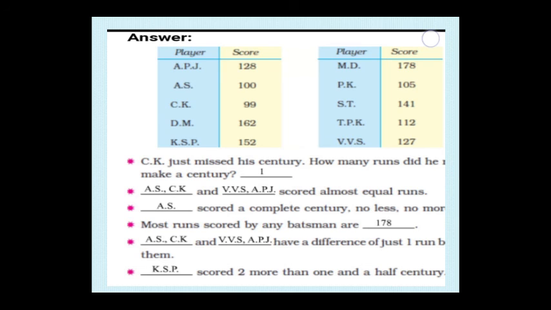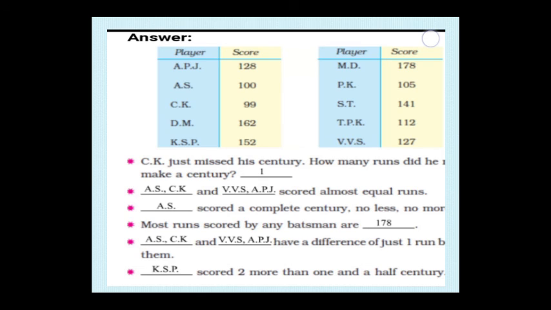Who scored the most runs here? MD. That is how much? 178. So that only you have to write here. Most runs scored by any batsman are, that is MD, 178 runs. Dash and dash have a difference of just 1 run. Here AS, CK and VVS, APJ have a difference of just 1 run. I already explained.